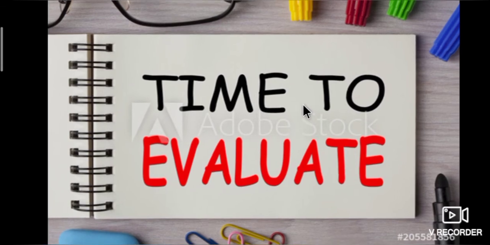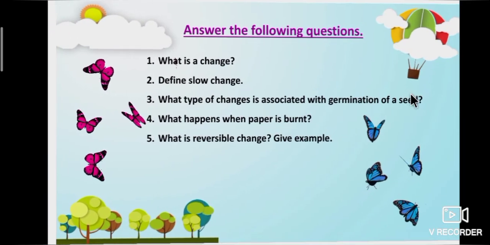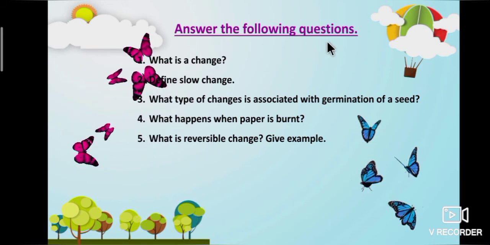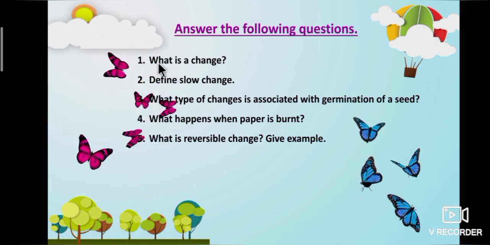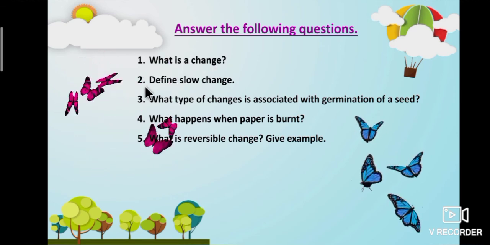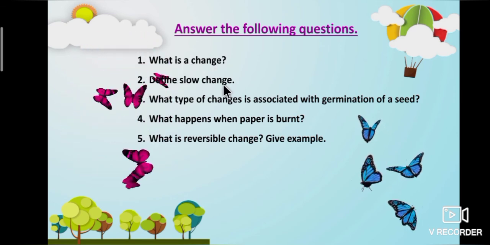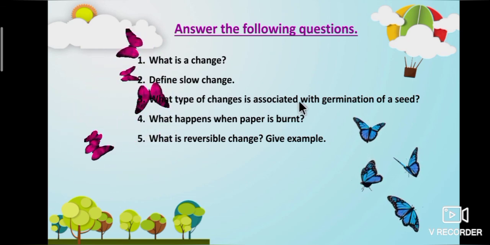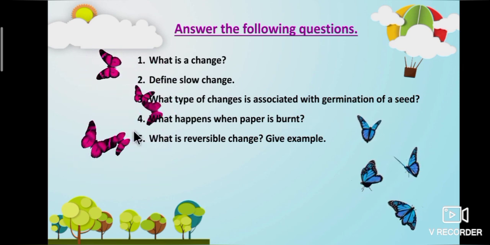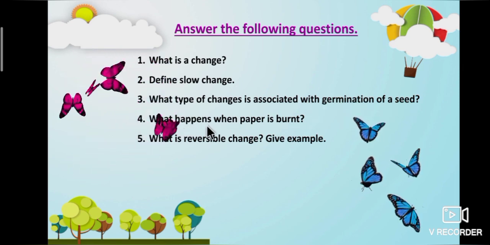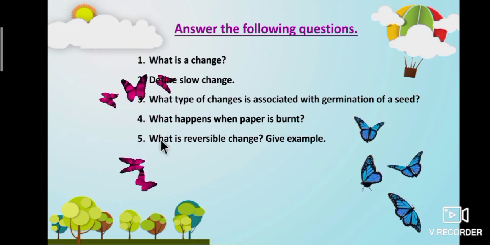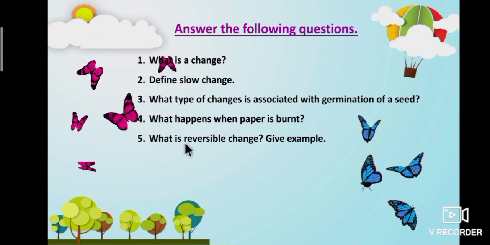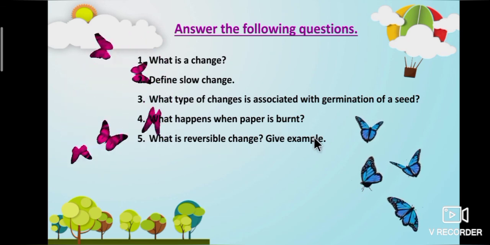Okay students, I hope you are all clear with today's session. It's time for evaluation. Be ready students. Answer the following questions. First question, what is a change? Second question, define slow change. Third question, what type of change is associated with germination of a seed? Fourth question, what happens when paper is burnt? Fifth question, what is reversible change? Give an example.